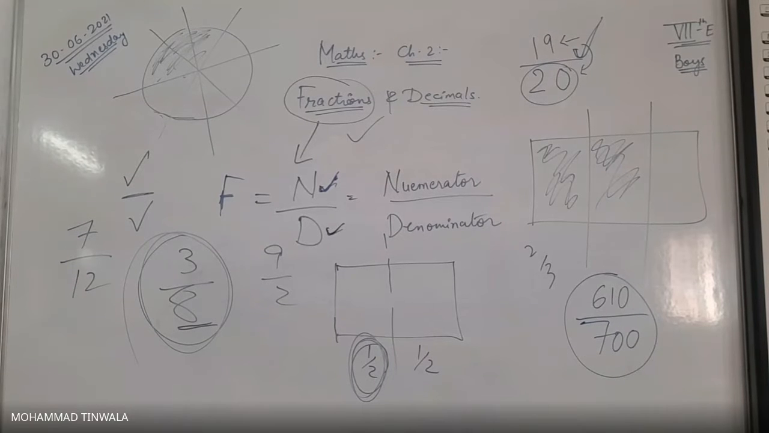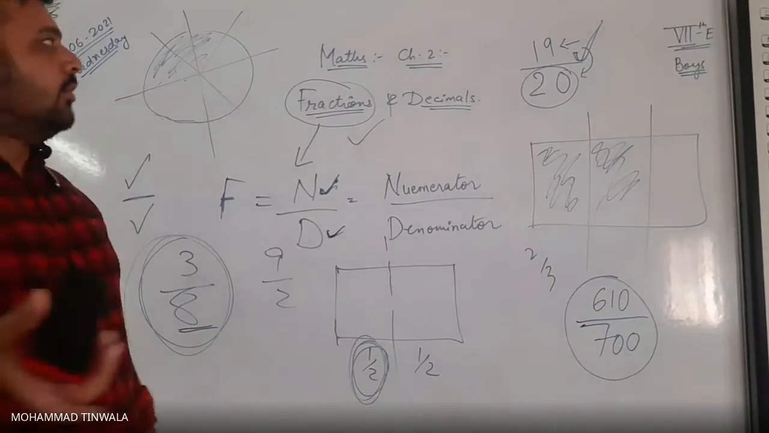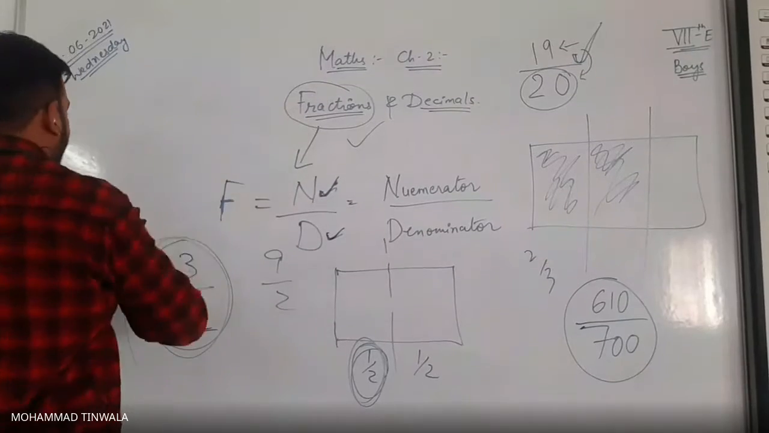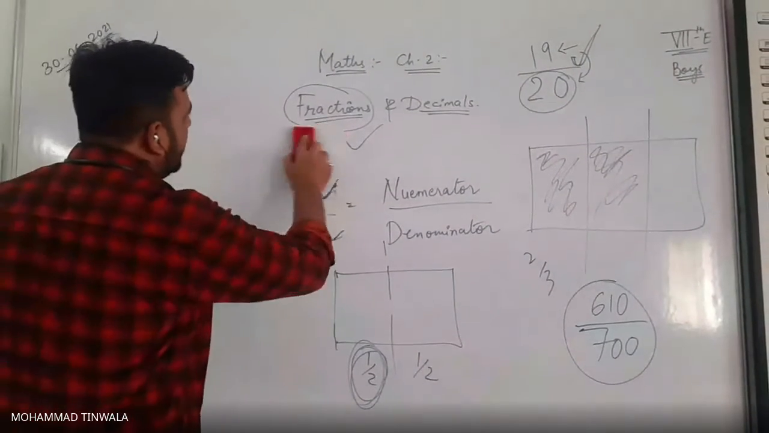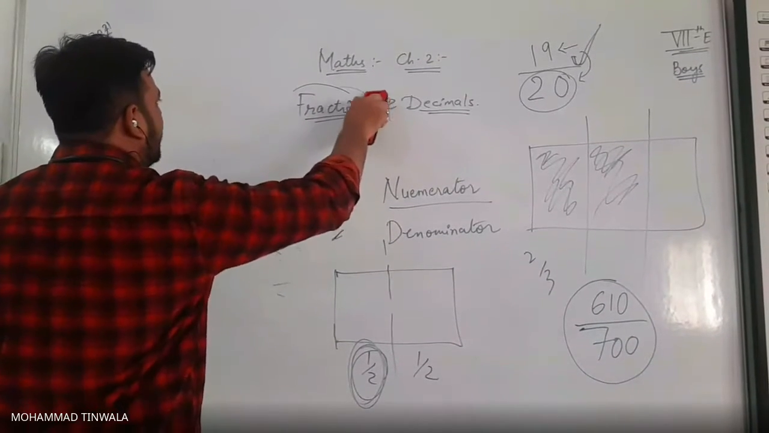Numerator and denominator. Very good. Fraction is denoted as numerator and denominator. Now, our base topic is clear about fraction. We are shifting to types of fraction. The topic name is types of fraction. Now, who will tell me what are the types of fraction?